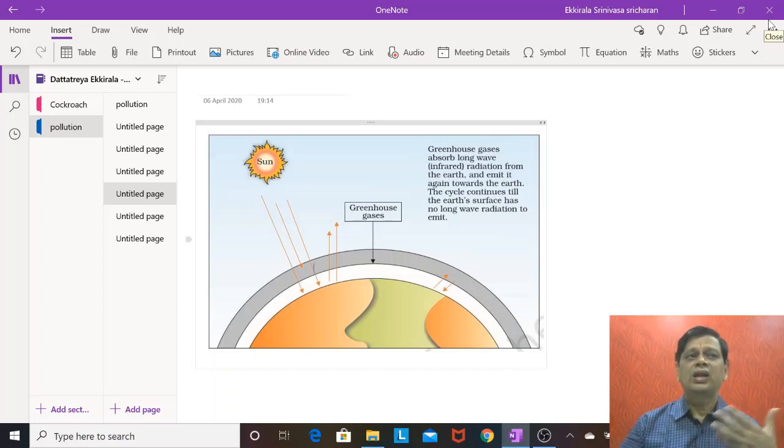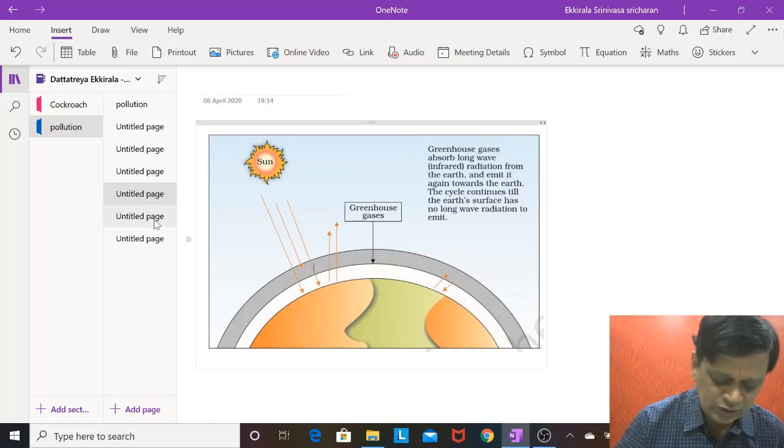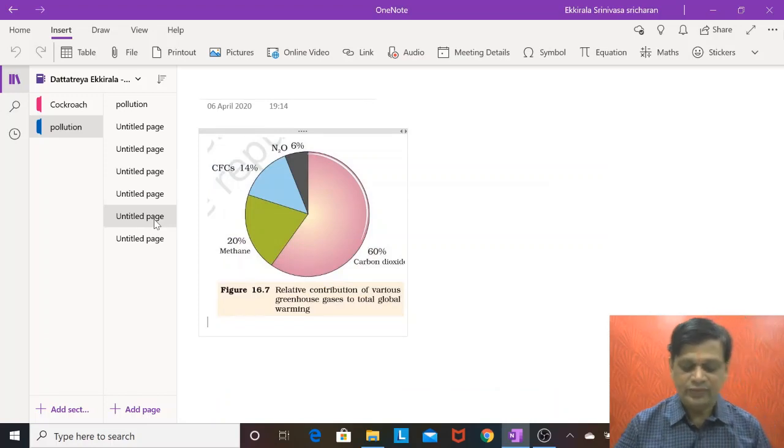Similarly, enrichment of organic matter, as we just discussed with BOD, leads to eutrophication, enrichment of nutrients in the aquatic system. That can be man-made and natural. By waste like phosphate and sulfates getting added, more and more nutrients are added, making it unsuitable for fishes and other things. You also notice this point.